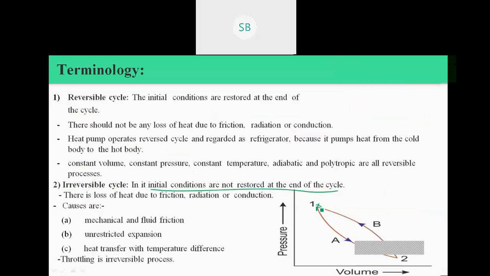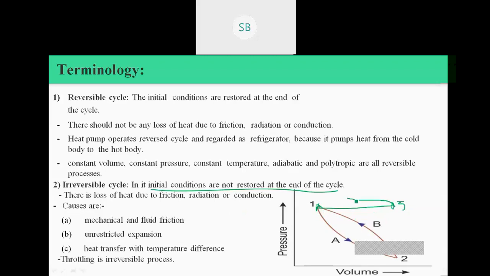Whenever the system follows path A, then after achieving state 2, it comes back to the original state by using process B. In an irreversible cycle, the system follows some path to state 3 and does not come back to its original position.